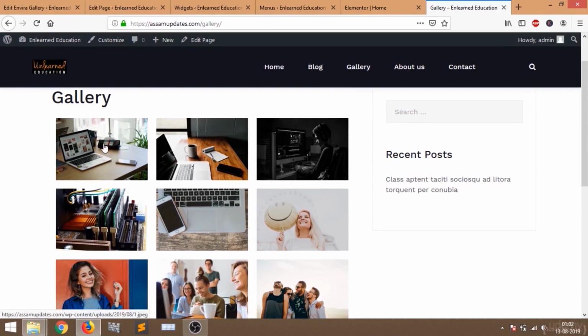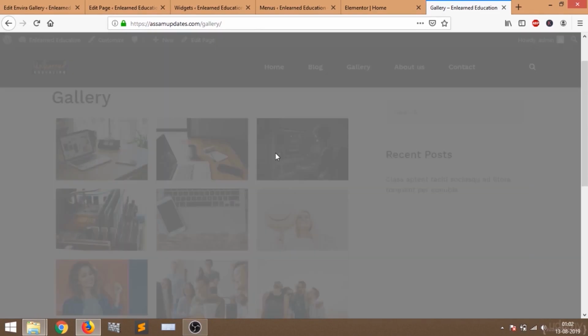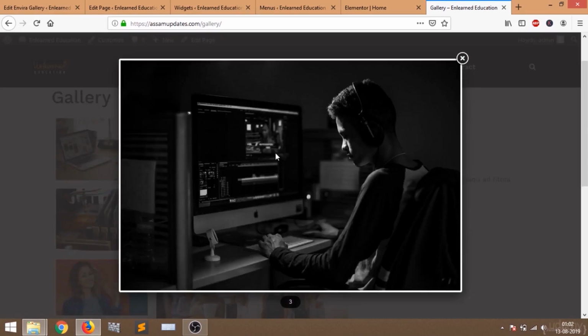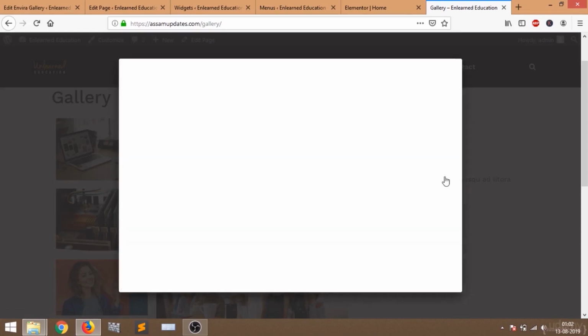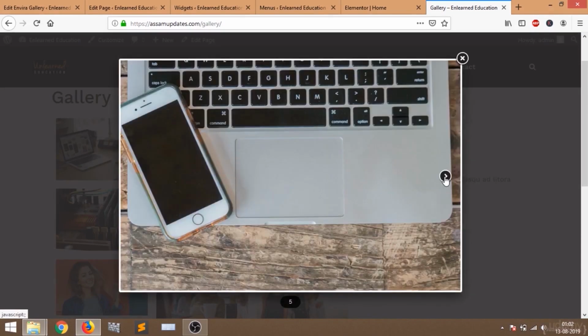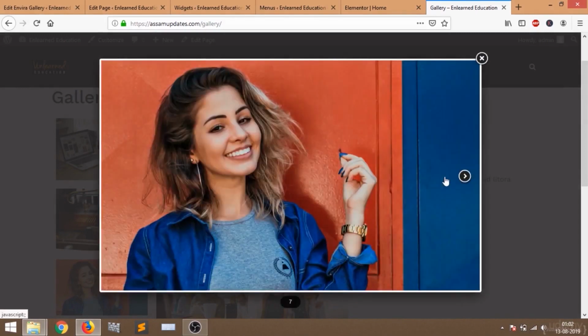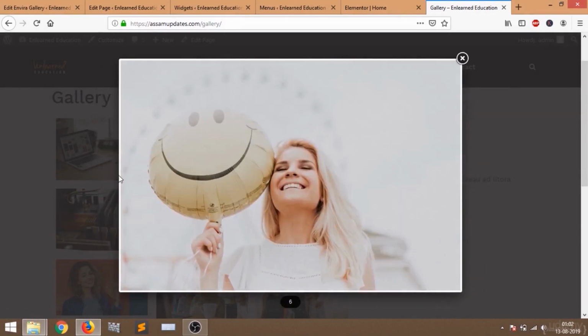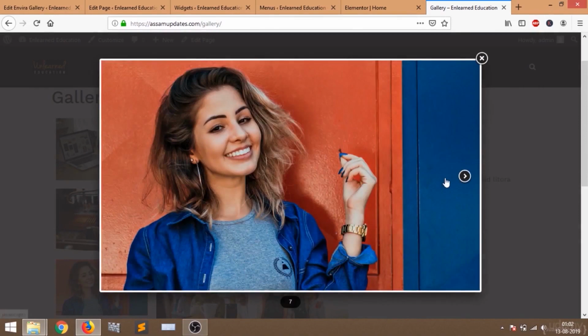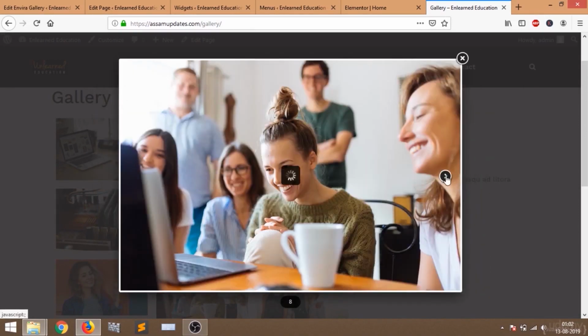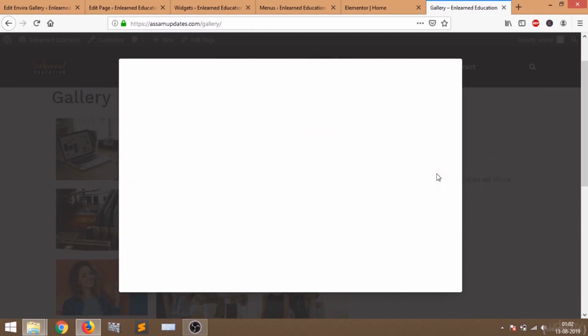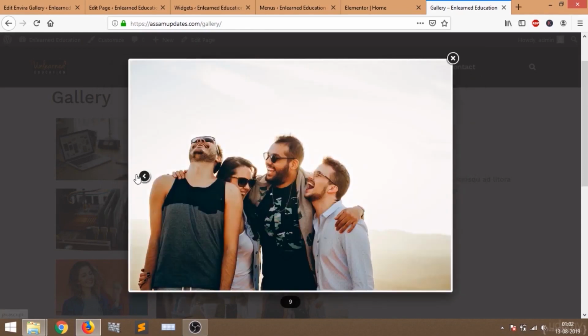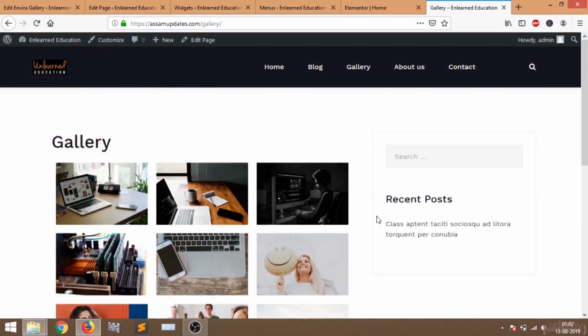Just click on the image. If you click on the image, you will see it like this. You have the option to select next to see the next image. You can choose either the previous image or the next image. I think this slider is looking beautiful. So we have added a beautiful gallery to our gallery page.